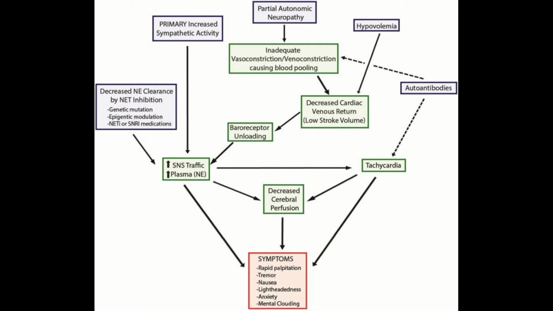The autonomic nervous system. So remember how I said the autonomic nervous system controls things like heart rate and blood pressure? Well, if your nerves that control your blood pressure are damaged, that means that you're going to have inadequate vasoconstriction and vasodilation. This means that the veins in your legs, when you stand up, they're told to go like this, because this will create more pressure, allowing the blood to pump through quicker.